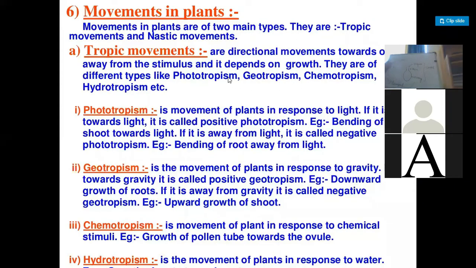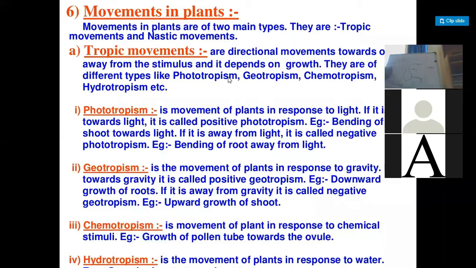Okay. Now, how is the plant able to show chemotropism? As I told you, the union between the male component and the female component, the fusion between the male gamete and the female gamete, gives rise to fertilization.